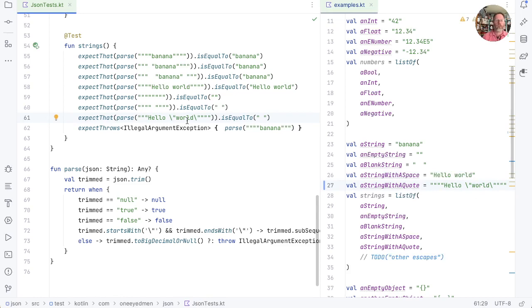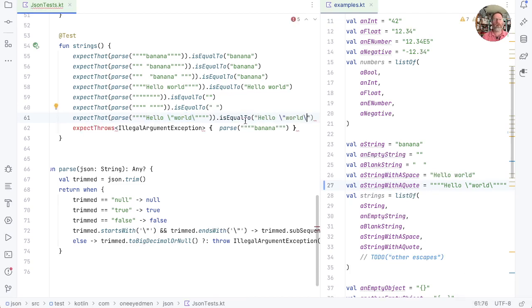So 1, 2, 3, and 1 for our string, backslash quote in the middle, and then 1, 2, 3, and 1 for our string. So we should get this thing when we come out. I don't know why I put a backslash there. Get rid of that one. So I can also get rid of it there. And so this should be hello world quote. I don't think that will pass.